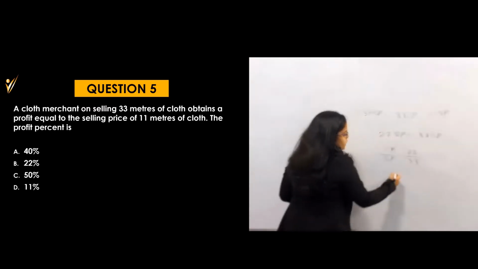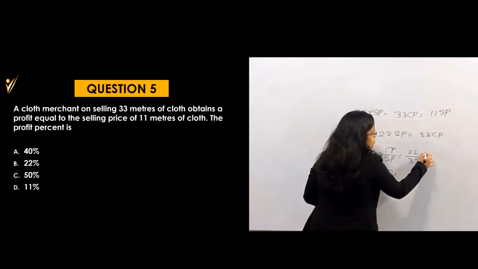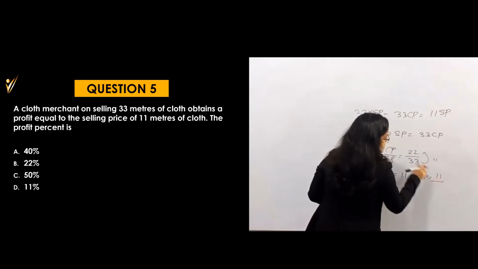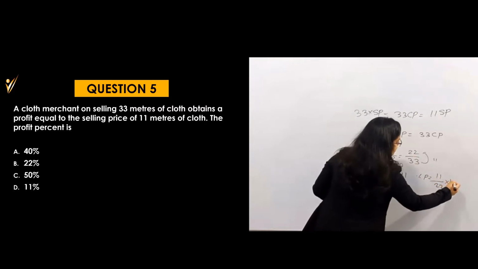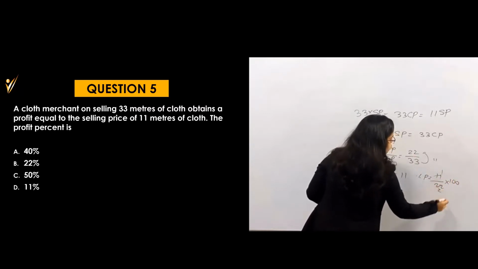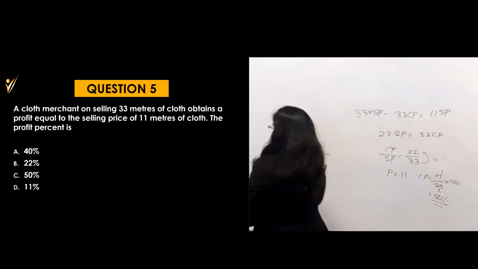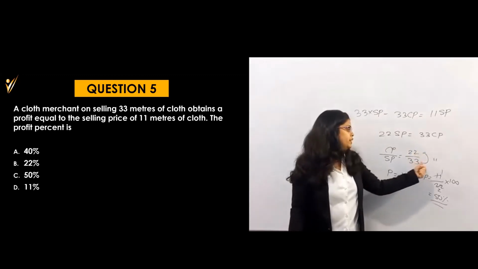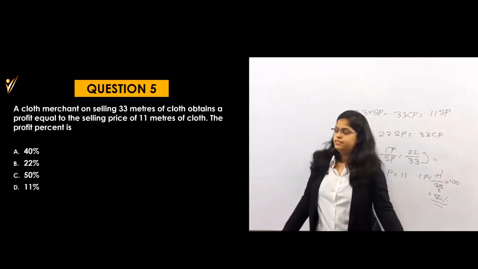So what will be profit here? Profit is always difference of this, which is equal to 11. So percent profit will become 11 by CP, that is 22, into 100. That means 1 by 2. So this will become 50%. Okay, or here you can write down 22 by 33 as 2 by 3. That is also okay.